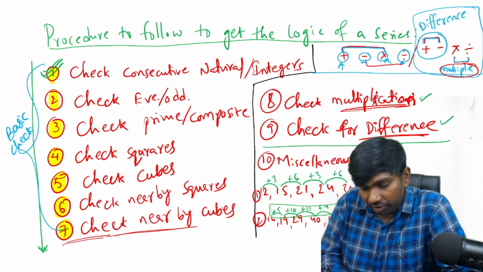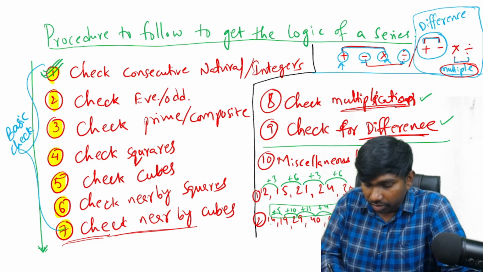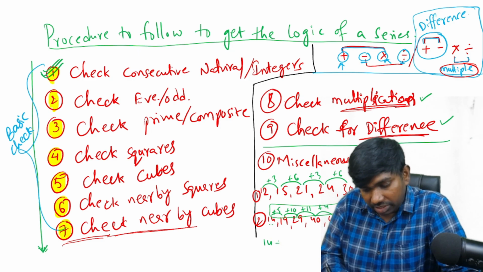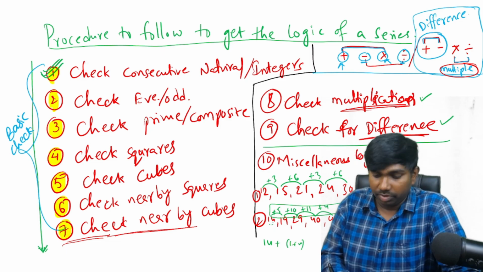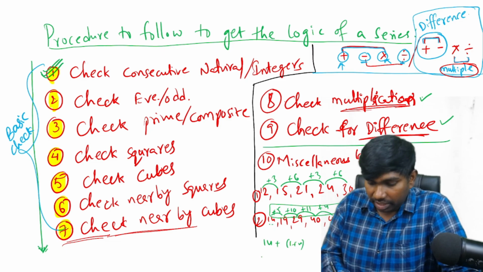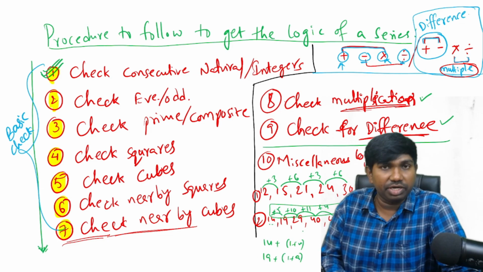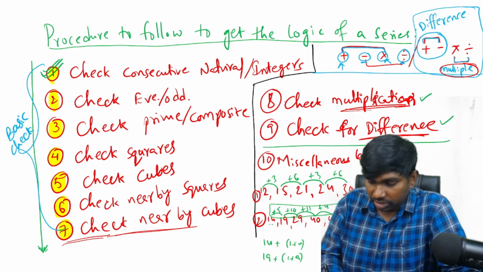Why are we adding only 5 to 14? Because 1 plus 4 is 5. The sum of the digits of 14 is added to it, and we got 19. Again 19 is added by its sum of digits, 1 plus 9 is 10, so 19 plus 10 is 29. Again the sum of digits, 2 plus 9 is 11, then 40, then 4 plus 0 is 4. That's why we got 4 here. Then we have to add 8, because 44 means 4 plus 4 is 8. If we add 8 to 44, we will get 52 as the answer.